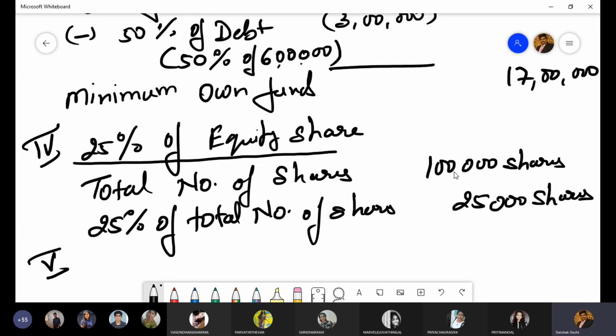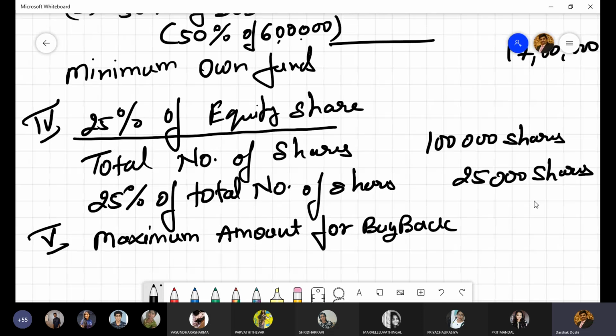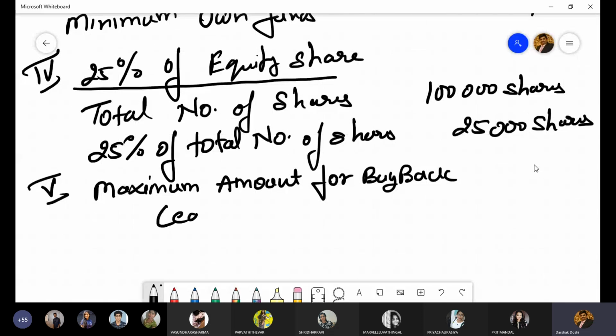Let's go ahead. Number 5. Maximum amount for buyback. That will be least of 1, 2, and 3. What will be the amount? Can somebody tell me? 5 lakh. So that is 5 lakh.